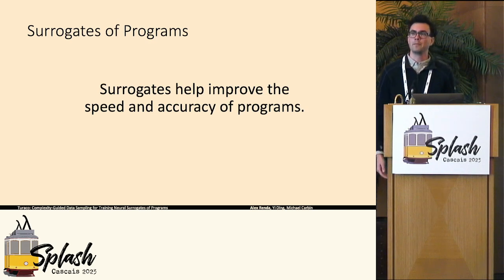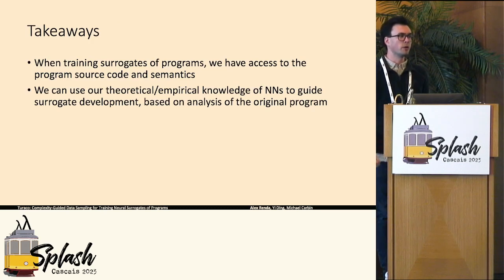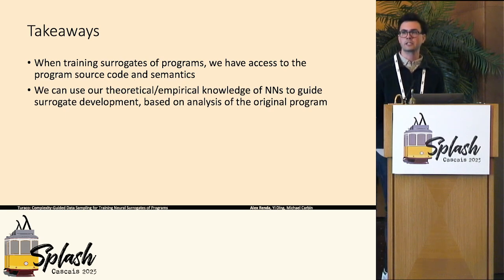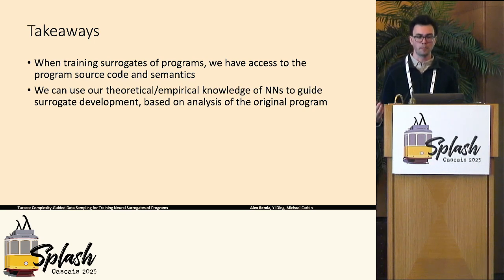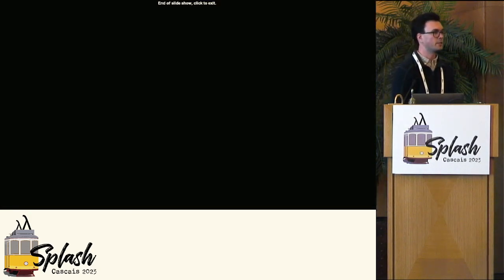Just to very briefly recap, surrogates of programs are an emerging design pattern, an emerging programming technique that allow us to improve the speed and the accuracy of programs by replacing them with surrogate models of their behavior. When we're training surrogates of programs, this is an interesting machine learning task where we actually have access to the source code, the semantics of the program. We know exactly the function that we're trying to train a surrogate of. And we argue essentially that we should be able to use this knowledge and combine this with both our theoretical and empirical knowledge of machine learning to train the best possible accuracy surrogates of programs, or broadly the best for our downstream application, based on some analysis of facts derived from the original program. So thanks everyone, and I'm happy to take any questions now.